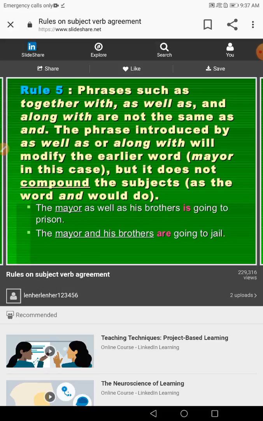So when I say, for example, the mayor as well as his brothers is, don't look at the phrase in the middle, just try to find the subject and the verb. The mayor here is singular and the verb is the word is. Sure, we have agreement here between mayor and is, regardless of the word brothers, that's a part of the phrase. Also, guys, the mayor and his brothers. Here, once we have a compound subject, we have to make the verb plural to match the compound subject, mayor and brothers in this case.